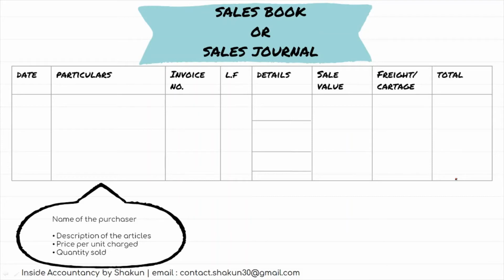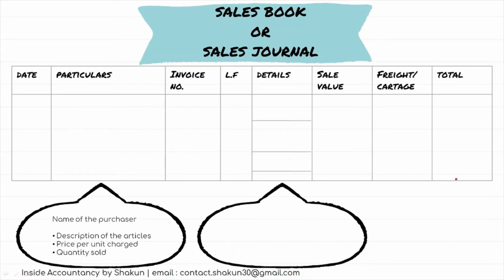Invoice number is the bill number. Ledger folio is the page number, as I already explained. Under details also, we will mention all the details in terms of the list price, that's the quantity into price, then the trade discount will be subtracted. After subtracting the trade discount, the amount which we get will be the sales value, and any expense should be added, and then we get the invoice price.